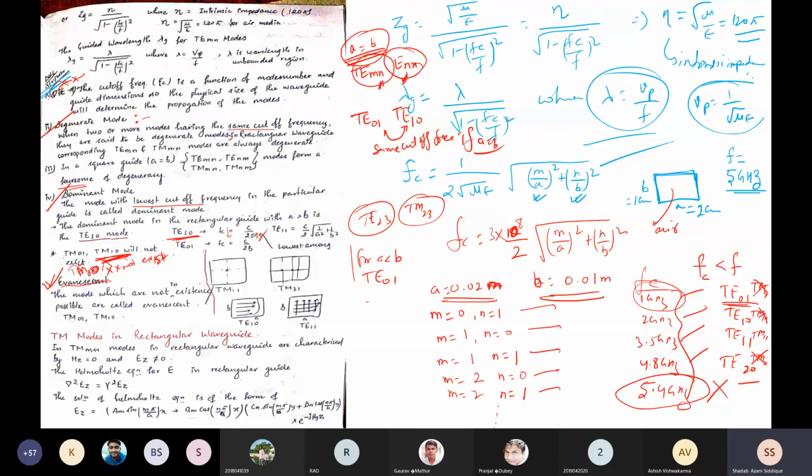So keep in mind there are three definitions. Degenerate modes are those modes which have the same cutoff frequency. Then we have the dominant mode. Dominant modes are those modes which have the lowest cutoff frequency. Evanescent modes are those modes which are not in existence or not possible to exist. Clear?